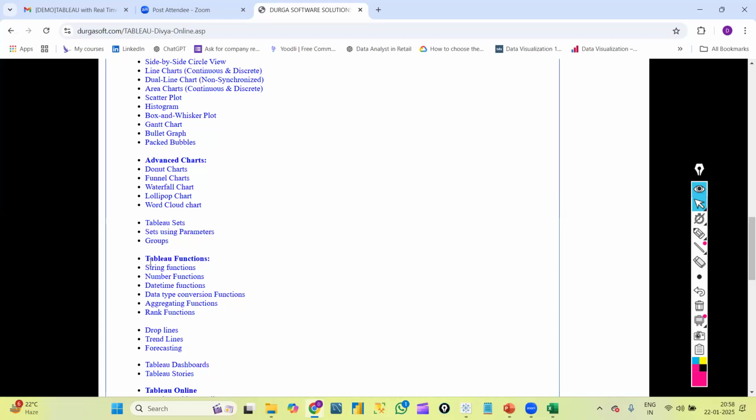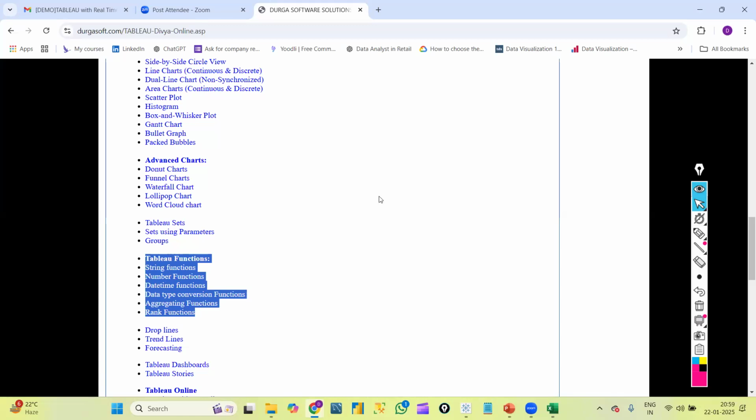Okay. Next, Tableau functions. We have something called Tableau functions. All of them are inbuilt functions only. This many types are there: string functions, and in each type we have some functions. Inside these we have number functions, date functions, data type conversion functions, aggregate functions, rank functions. Rank functions, in the sense, window functions. Actually, that is a printing mistake. We can also call them rank functions, but window functions are important functions nowadays. So all these functions we will discuss in detail: what the functions are and how we are going to use them at the Tableau level.